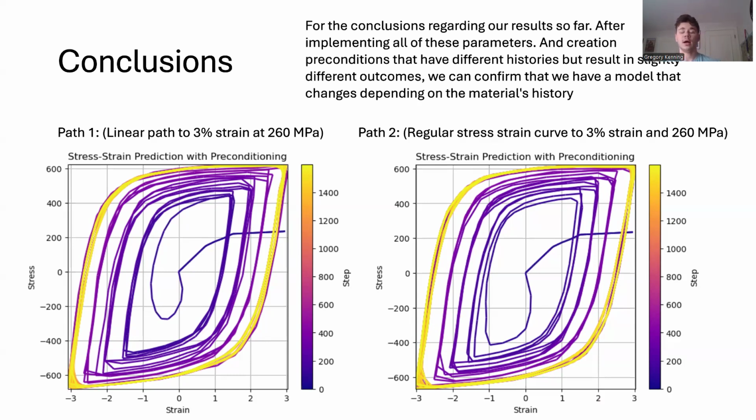our LSTM so far, after implementing all our parameters, including our physics, our initial conditions, and our training data, with the implementation of different histories, actually does produce at least slightly different outcomes, so we can confirm that our model currently does change depending on material's history.